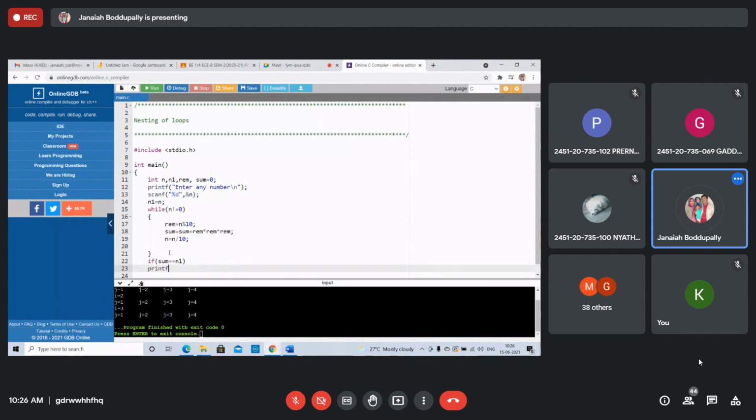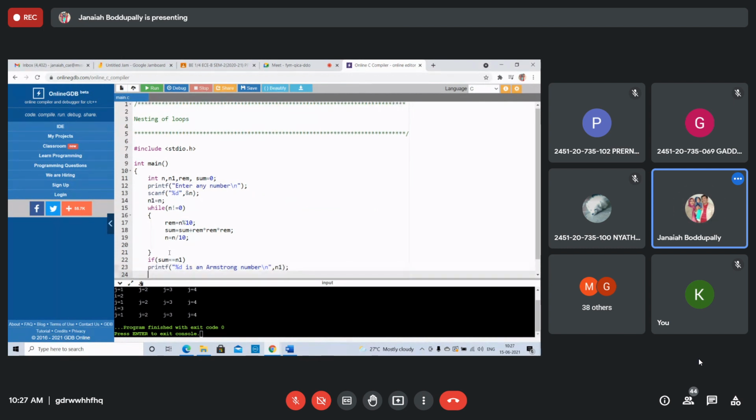Printf. Percentile is an Armstrong number. Otherwise, N1 should write N1, not else.